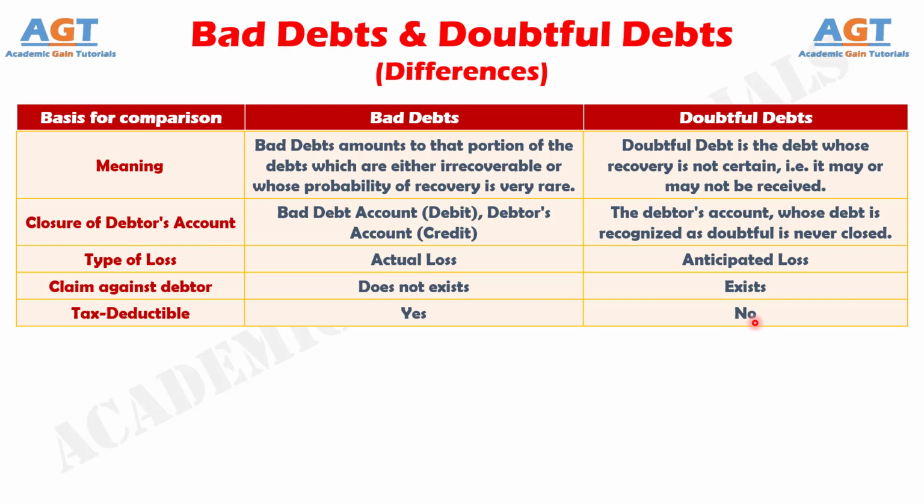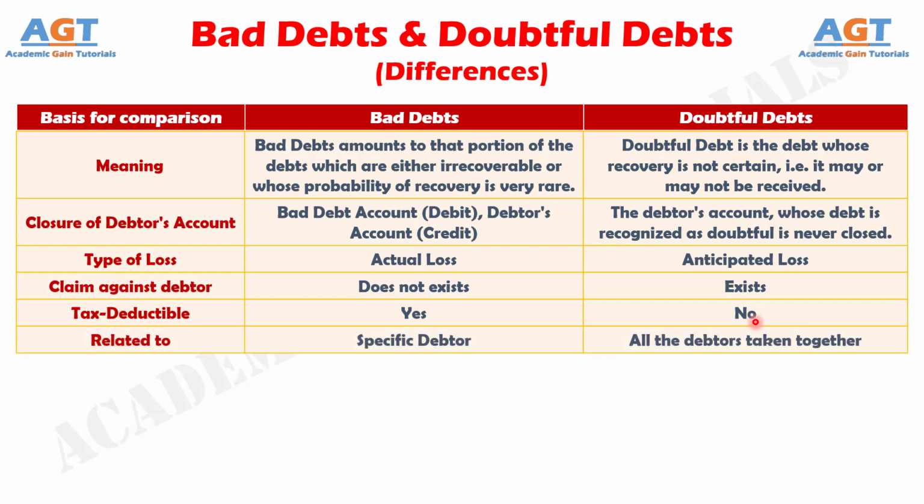tax deductible. Number 6. When a specific debtor defaults in the payment of the amount due from him, it amounts to bad debt, whereas, when there is uncertainty as to the recovery of the amount due from various debtors, it is termed as doubtful debts.